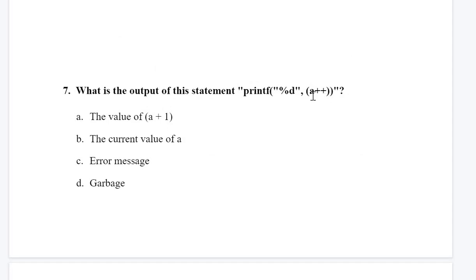Okay, so you can see here, while printing, we are printing a plus plus. It means that it is post increment. So initially the original value of a will be printed, and after printing, the value of a will be increased by 1 in memory. So next time if you print a, the value will be a plus 1. So the current value of a, yes. Error message and garbage are not correct options. So the current value of a is the correct answer.